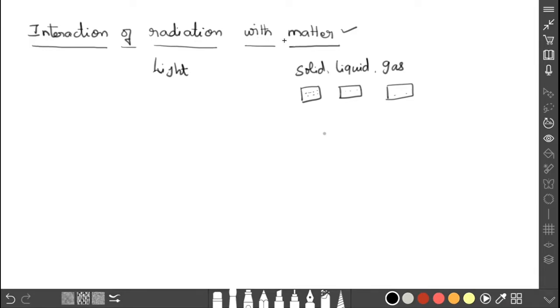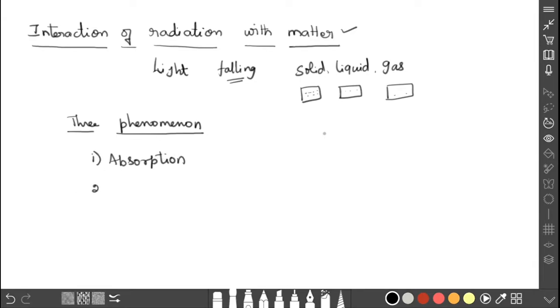When light falls on this matter, what kind of interactions take place? This is what we are going to discuss in this topic, interaction of radiation with matter. First, there are three main phenomena that take place when light falls on matter. What are the three main phenomena? The first phenomenon is absorption, and the second one is emission. Emission is of two types.